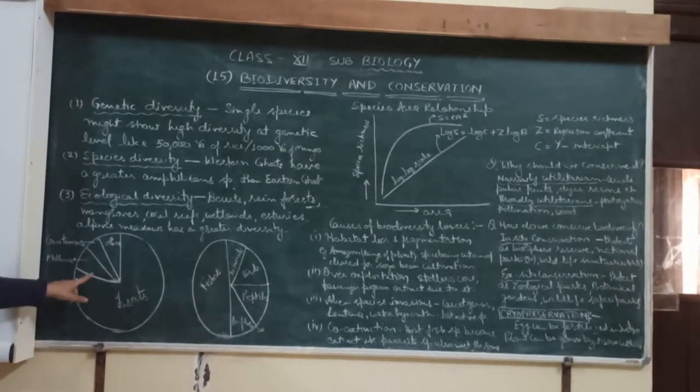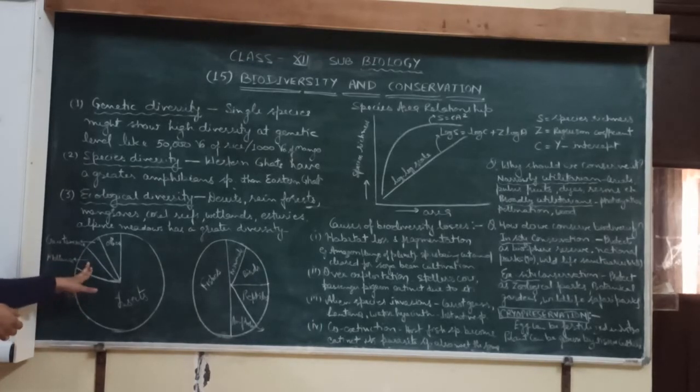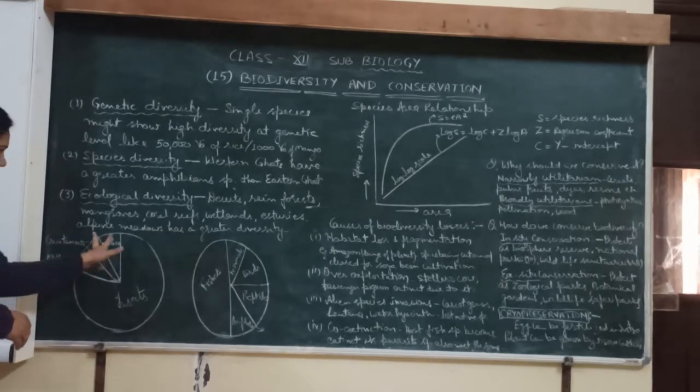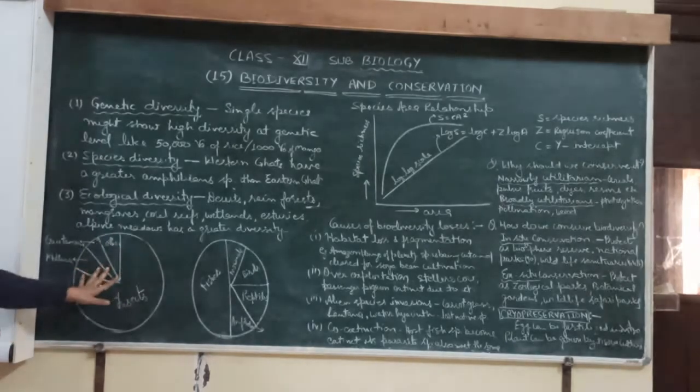So these insects are present in the maximum quantity. But in second number, these represent the molluscs. Mollusca is the second largest phylum, and the animals are mostly marine, like Pila and Unio, and they are used as seafood. Now the third largest is the crustaceans. In crustaceans, crabs are included. These are also aquatic animals. All other invertebrates are included in only this small area. So it shows the number of invertebrates.